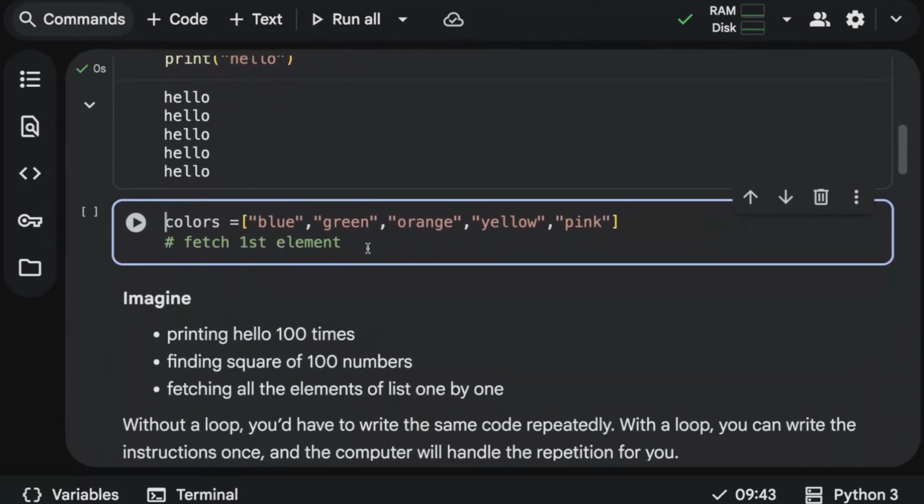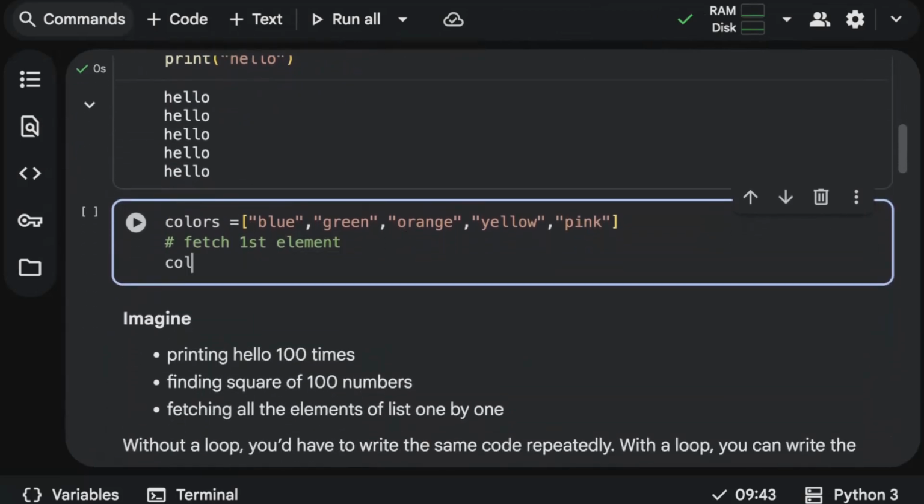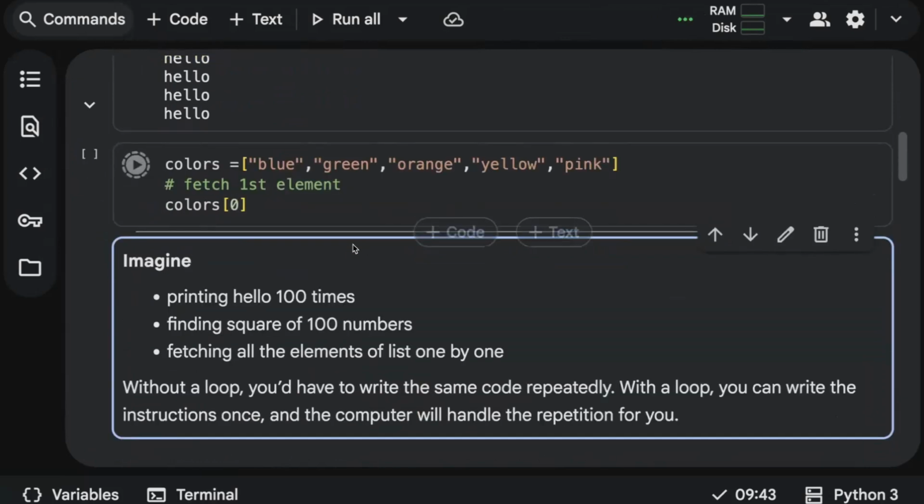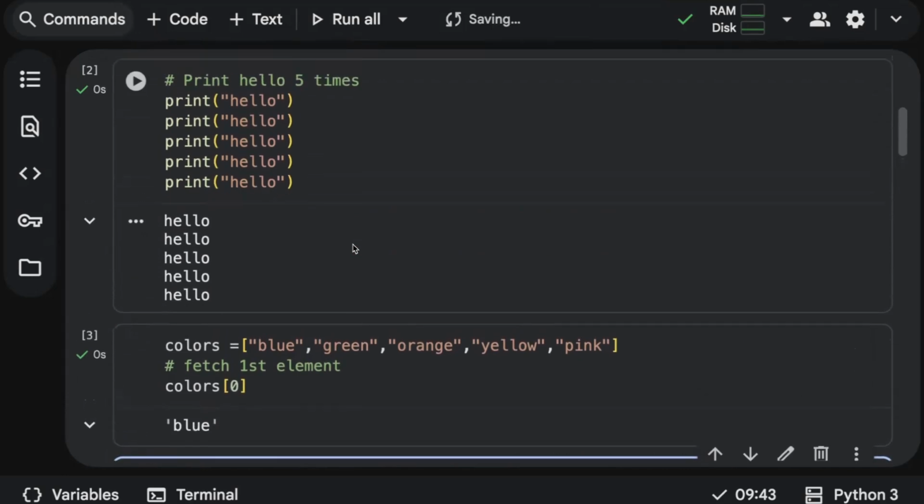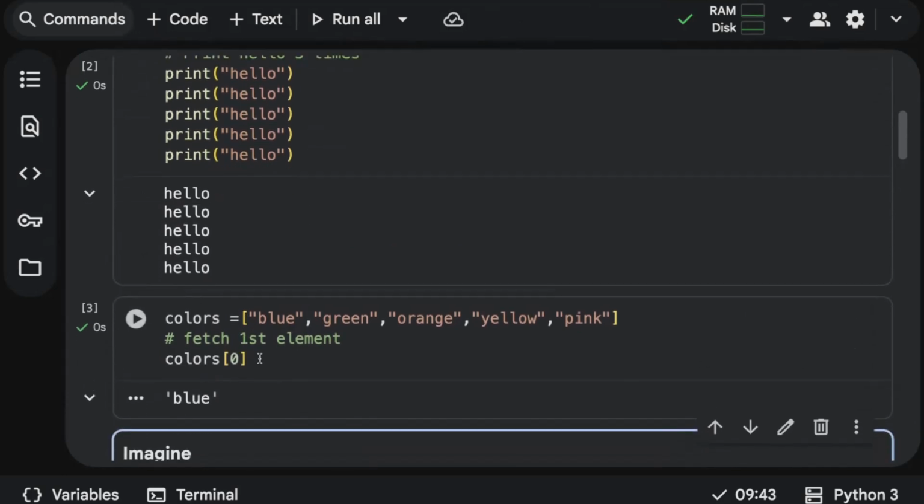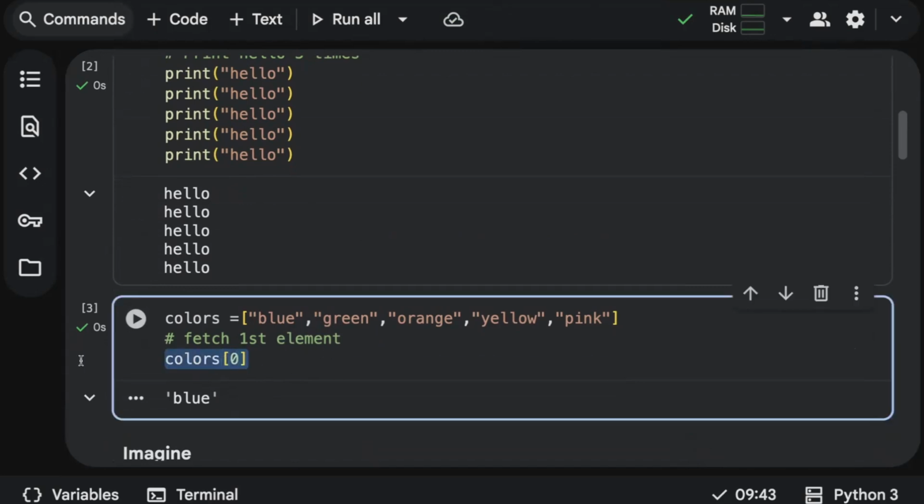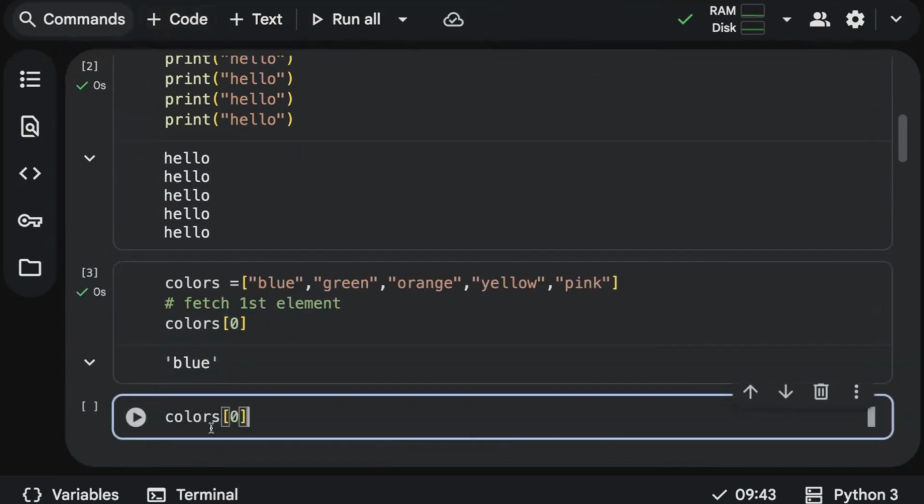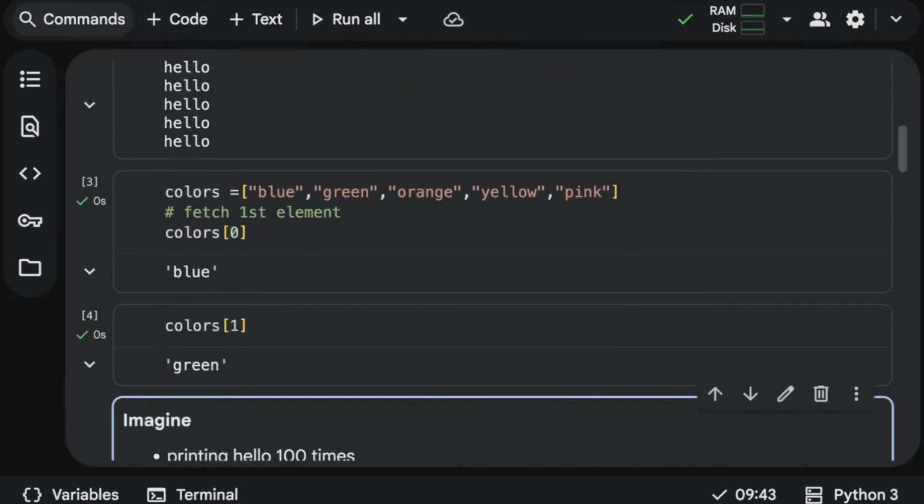One more thing. I have a list of colors. I want to fetch the first element. We know how to fetch the first element of colors, so we just use the index 0. So it's giving me the first element. What if I want to fetch all the elements one by one? Obviously, I have to repeat the code. Look at both the examples. For printing hello 5 times, we are repeating a code. And if I want to fetch multiple elements one by one, again I have to repeat it. See, color of 0 is giving me blue color. Similarly, I just need to repeat color of 1. Again, I'm repeating my code, which is going to give me green color.